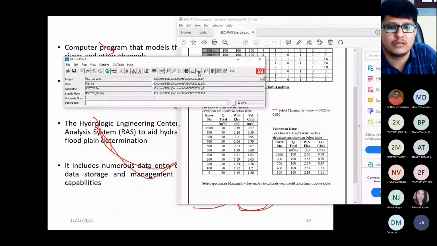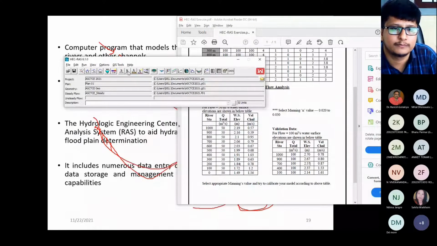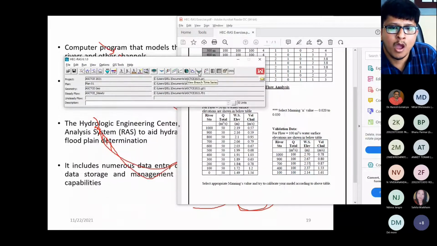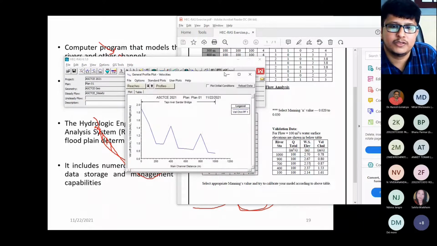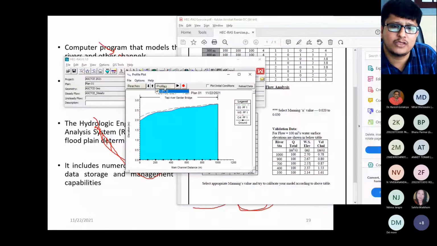If you want to see the 3D view, the 3D view also you can see. These are the various options. This is the rating curve. This is the profile. Means in this you can see all the profiles together, all the reaches together, right? Like this you can check it.